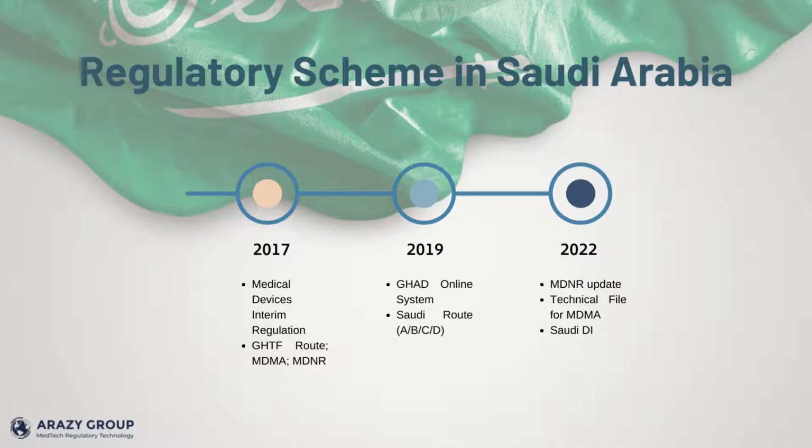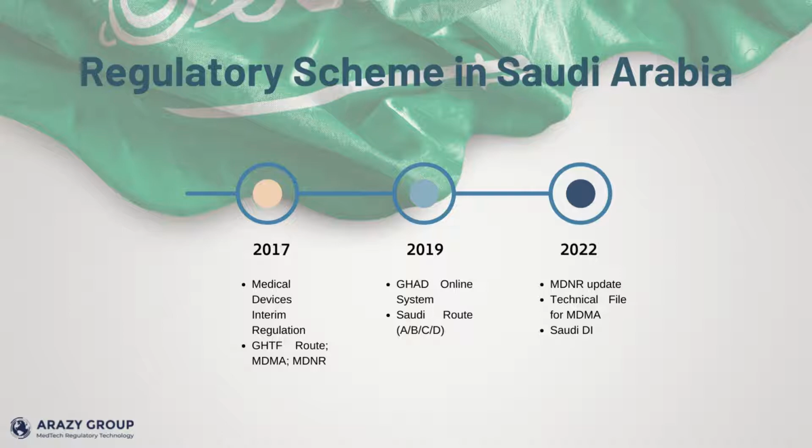But before we begin with the updates, let us give you some background on the medical device regulatory scheme that has been applicable in Saudi Arabia within the last couple of years. In 2017, medical devices were regulated under the Medical Devices Interim Regulation. Under this regulation, the Saudi Food and Drug Administration, or SFDA, adopted the GHTF route for their risk classification and registration procedure. Higher-risk devices are required to comply with MDMA, while lower-risk devices, non-sterile and non-measuring, are required to comply with MDNR.